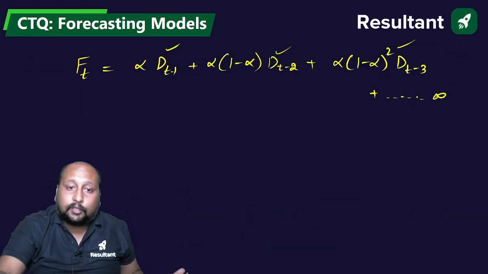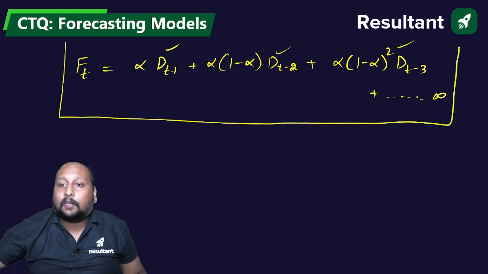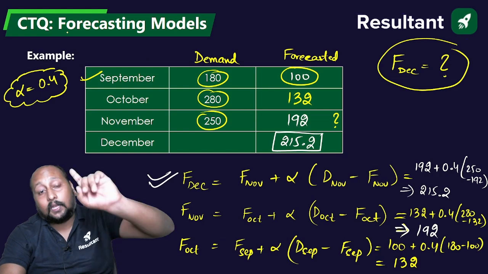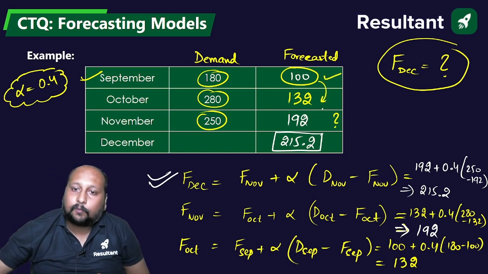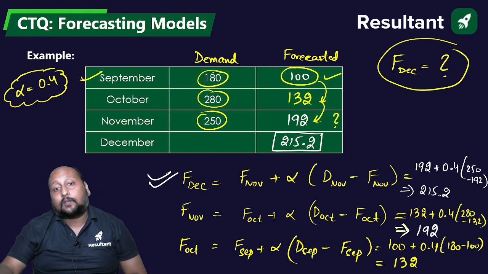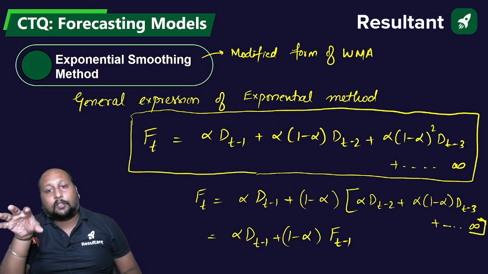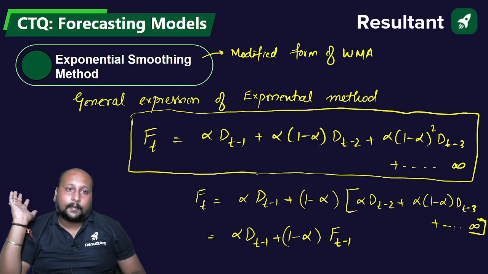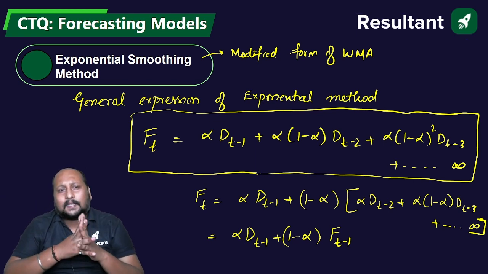If nothing is mentioned, then you have to use the general formulation to calculate the forecasted value by the exponential smoothing method if they are not giving you the forecast value even for the first month. If it is given for the first month, from there you can calculate this one and this one. But even if they are not giving this 100, then you have to use this general expression. Then only you will get the correct answer. Clear? So this is all about the forecasting models, all the 4 models we have discussed in detail.